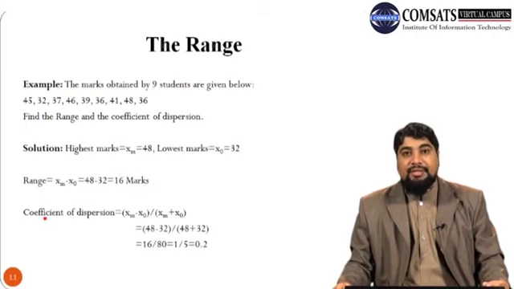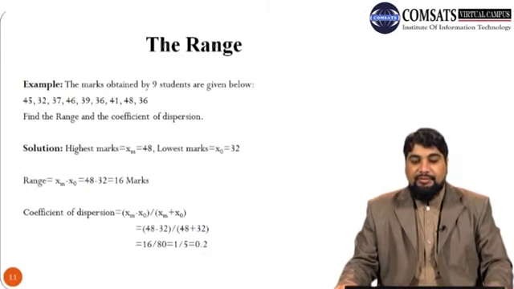So now in order to calculate coefficient of dispersion, XM minus X naught whole divided by XM plus X naught. So just put the corresponding numbers. XM 48 minus X naught 32 whole divided by 48 plus 32. So we get 16 divided by 80 or 1/5, which is equal to 0.2. So this is coefficient of dispersion, which is a relative measure. So it has no unit, or it is a dimensionless number.